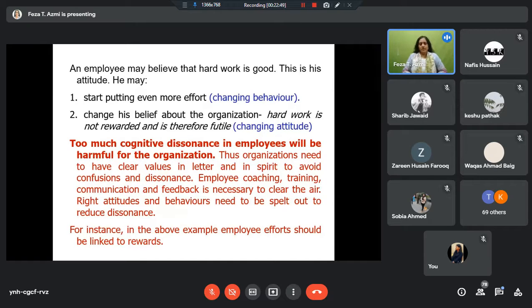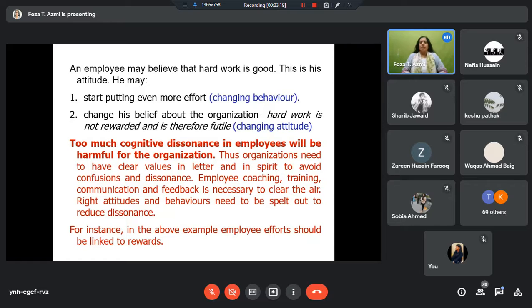But if somebody is very sincere, very ethical, very hardworking, and that person is not recognized, not rewarded, not appreciated, then gradually with time that person may become disgruntled. He may start having that dissonance that it's no use working hard. And that person may also start indulging in workplace politics and all these kinds of things. And that person's performance will also go down.